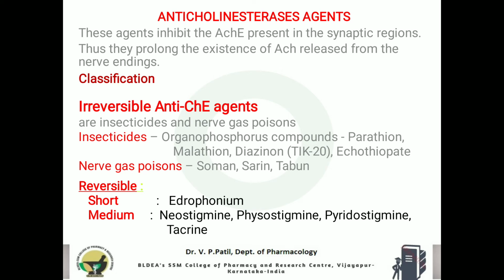So in an exam, in 2 marks or in 5 marks, they may ask the classification of these anticholinesterase drugs, or they may ask to write a short note on neostigmine, physostigmine, pyridostigmine, parathion, malathion, ecothiophate. In 2 marks they may ask.